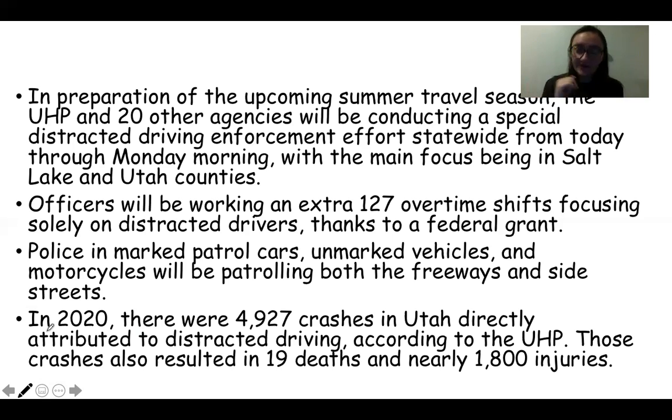So now that we got that out of the way, let's go through and find all of the thes, a's, or ands. In preparation of the upcoming summer travel season, this word right here is the, you can't see it, I'm so sorry. The UHP and 20 other agencies will be conducting a, right, a special distracted driving enforcement effort statewide from today through Monday morning, with the main focus being in Salt Lake and Utah counties.